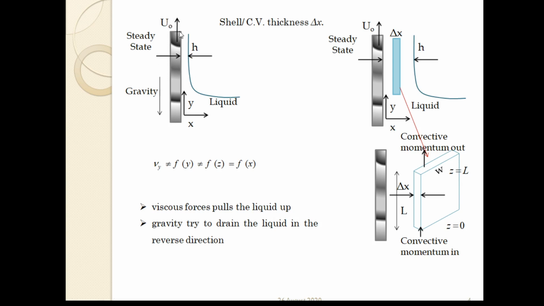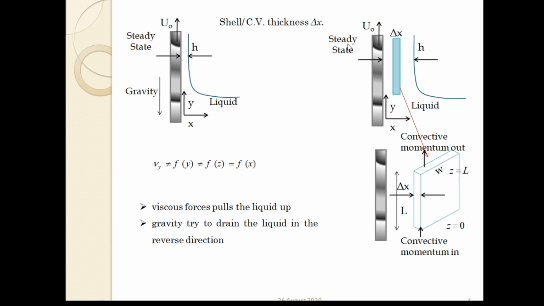As there is no pressure gradient present here, only the gravity force is trying to pull down that liquid which is flowing upward attached to that belt. So the velocity in the y direction is not a function of y, and also not a function of z, but a function of x only.